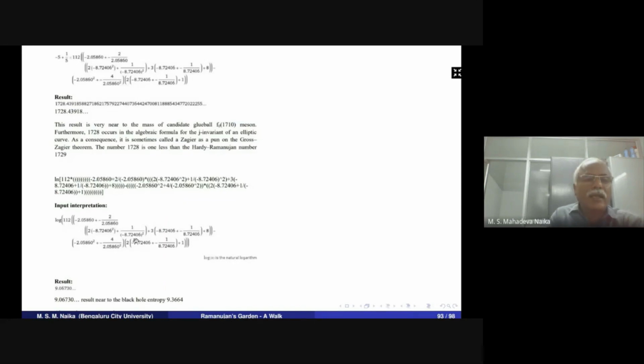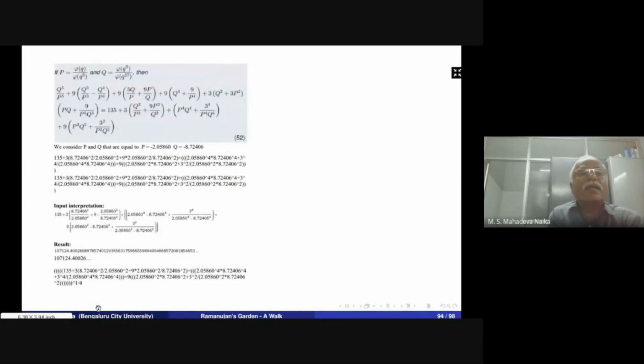Then again they interpreted this value, and the result they came out with is 9.06730. The result is very near to the black hole entropy, 9.3 something. In this way, they took another modular equation of degree 3 here.